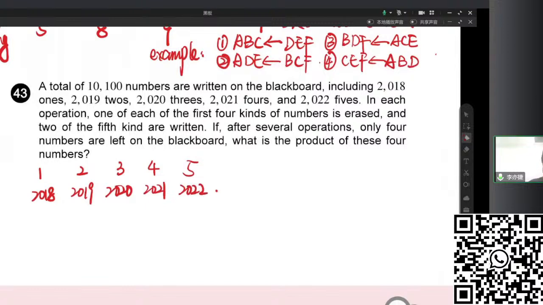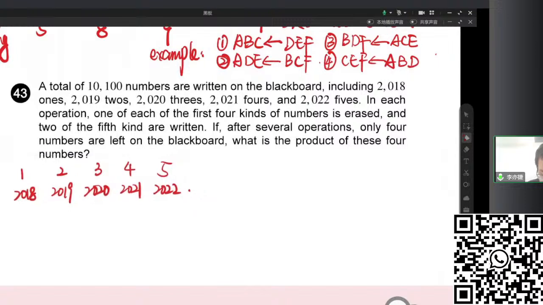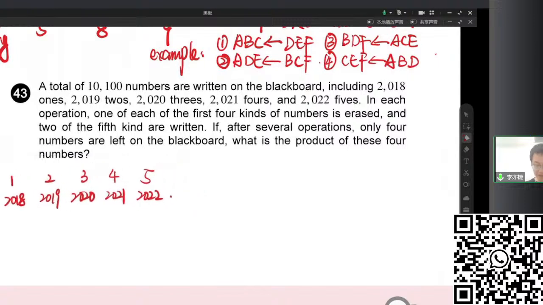In each operation, we erase 4 of them, and we add 2 to the remaining one. So in each operation, 4 of them get -1, and 1 of them gets +2.